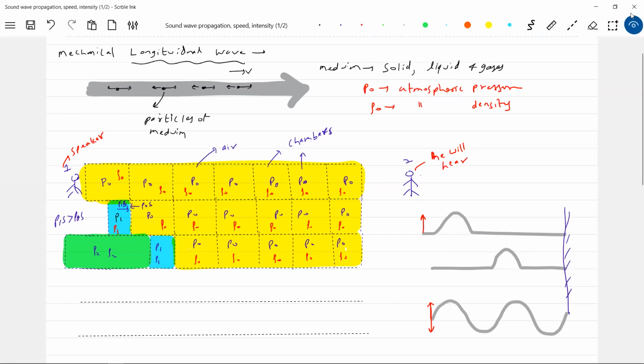What do you mean by this? If it says hi, immediately it will not reach here. It has to propagate, the disturbance. First it will be here, next it will be here. Okay, got this one. After this rarefaction, again it will come back to its original situation. So this will be this layer.